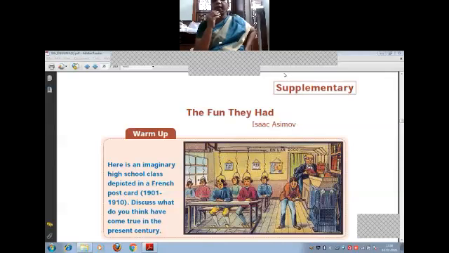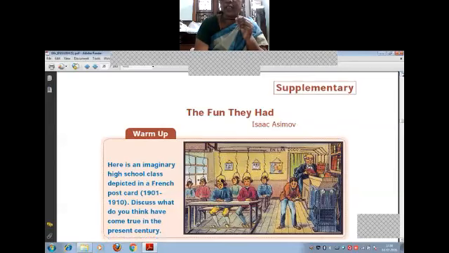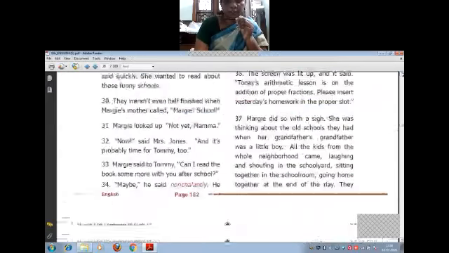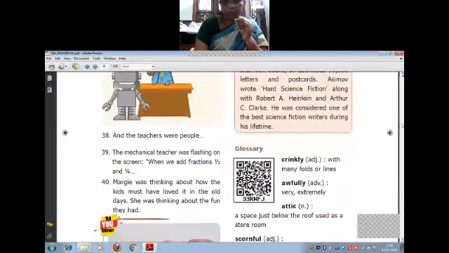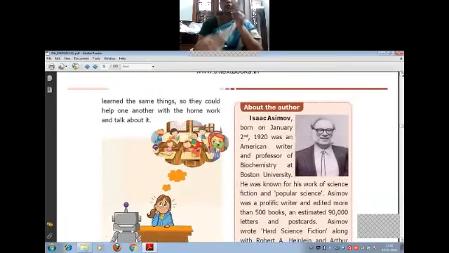Today we are going to learn the supplementary reader, first unit, The Fun They Had. It has been written by Isaac Asimov. Who is this Isaac Asimov? We'll read about the author and then we'll go for the lesson. I'll just tell the gist, then we'll be talking about the lesson. About the author.